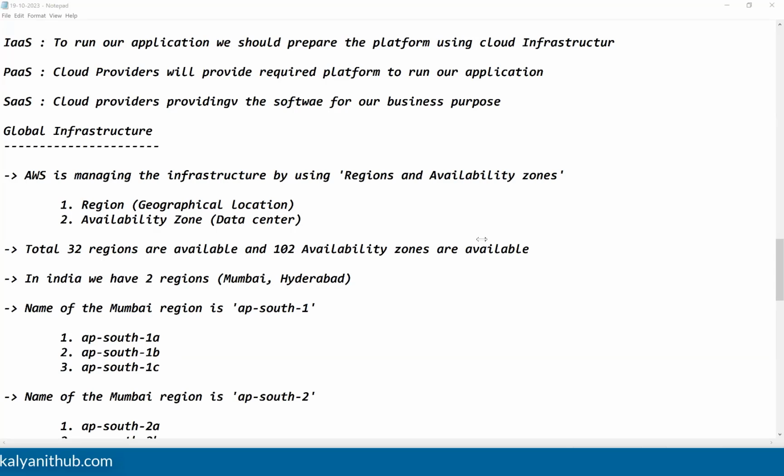That's why basic configuration is enough. High configuration is not required here. From our machine, we connect to the AWS cloud through the internet. In the AWS cloud, we create the virtual machines. In those virtual machines only, we practice everything.